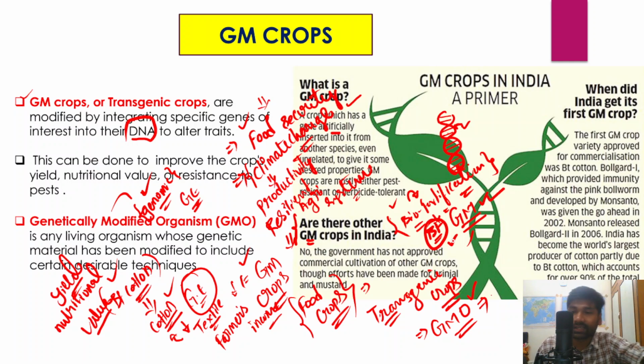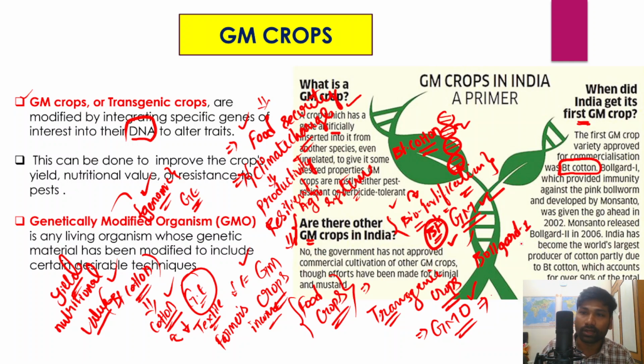We'll try to understand some more detail, because remember that UPSC has already asked one question in the prelims examination about genetically modified crops. And in fact, when did India get its first genetically modified crop? The first genetically modified crop variety that has been approved for commercial cultivation in India is BT cotton, that I have already mentioned. BT cotton is the first genetically modified crop variety that has been commercially introduced in India.